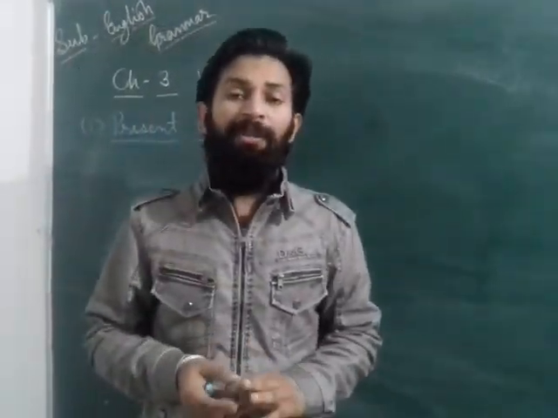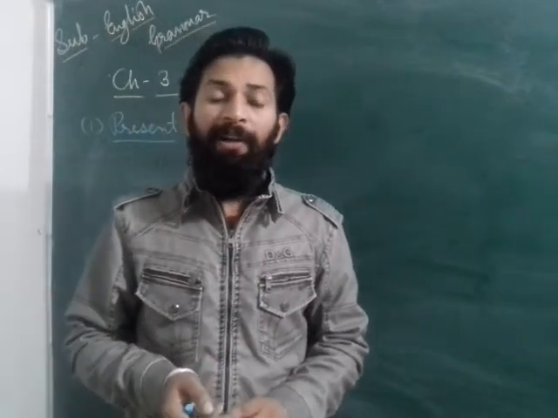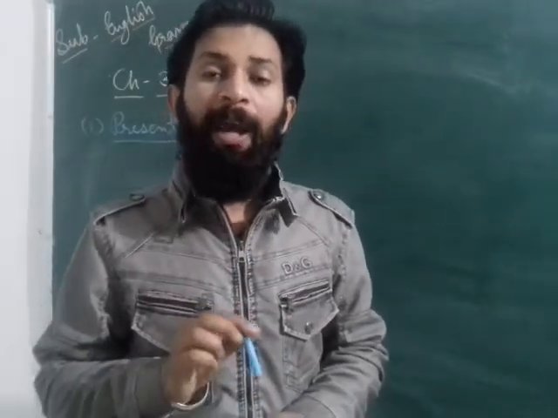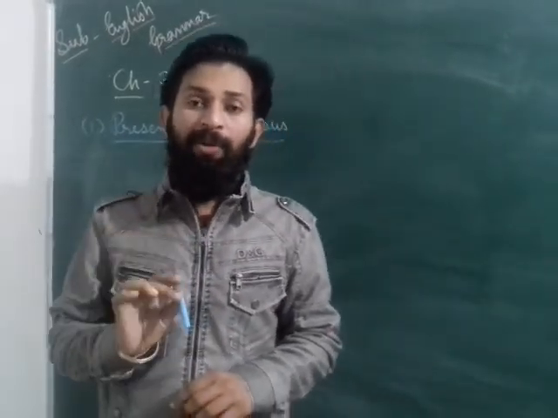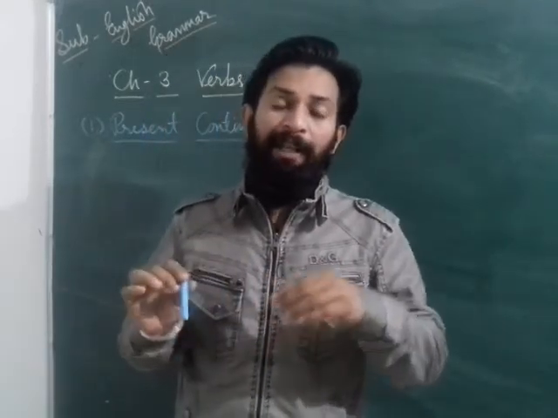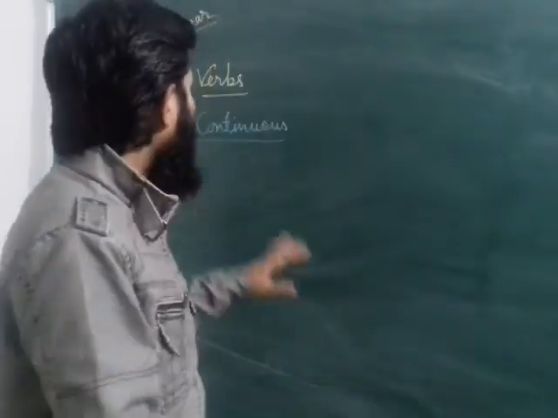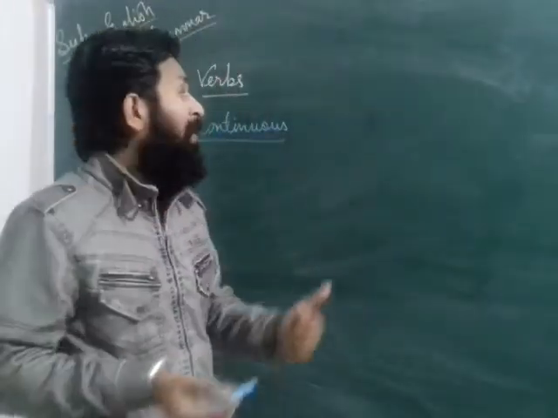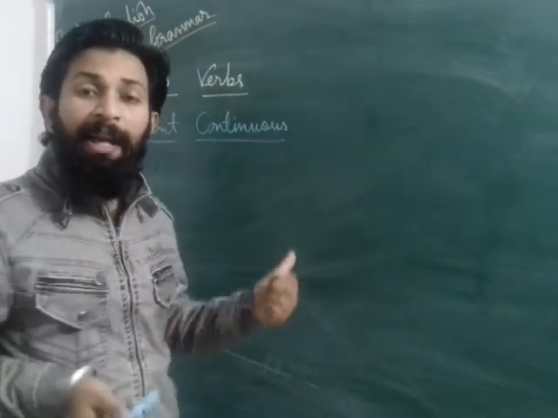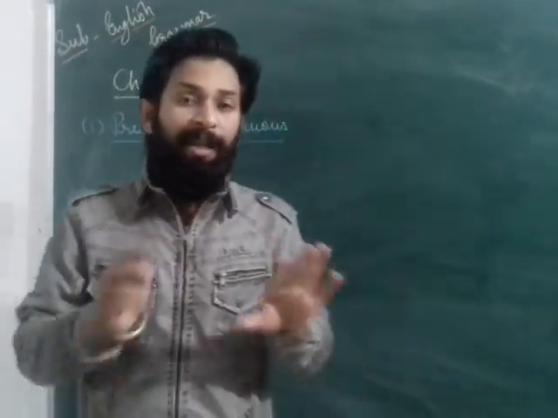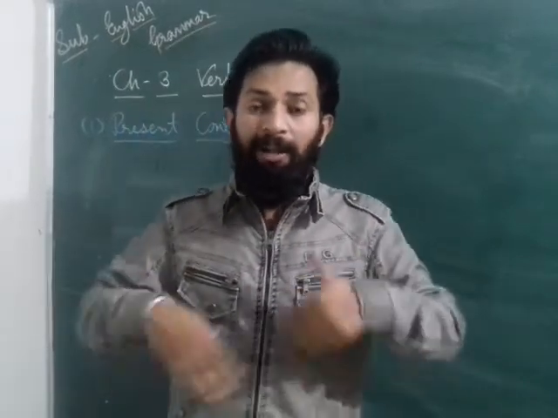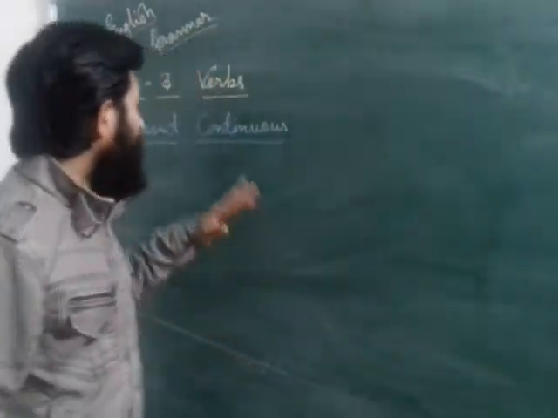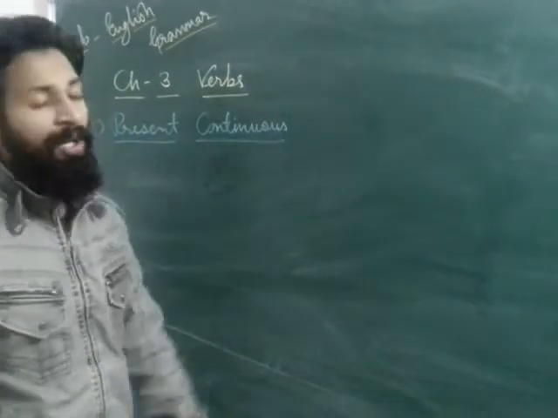Means in this, one, two or three types of conditions may happen. One condition is, whenever I am speaking that sentence, at that time if any action is continuously running, and I make that type of sentence, then that also comes in present continuous tense. Like, I am teaching present continuous now, then that is a sentence of present continuous, because that action is not going to finish, that action is continuously running. I am teaching you now also, that is continuously running. That type of sentences you have to write in present continuous only.